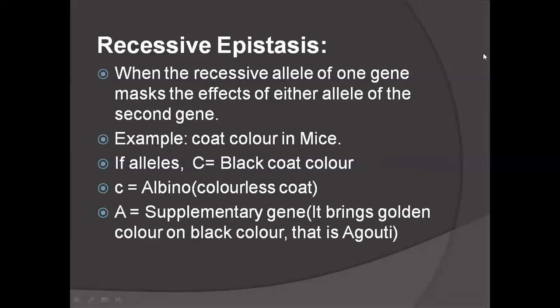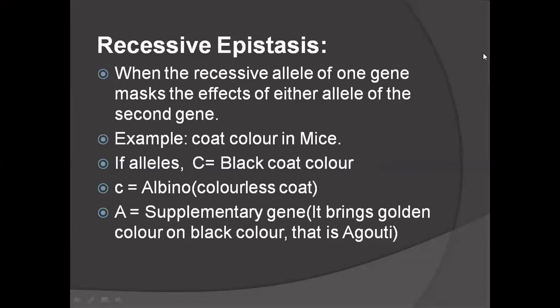And the next one is the black color. So black is dominant to albino, and agouti is dominant to black. Albino is the colorless coat, which is recessive.